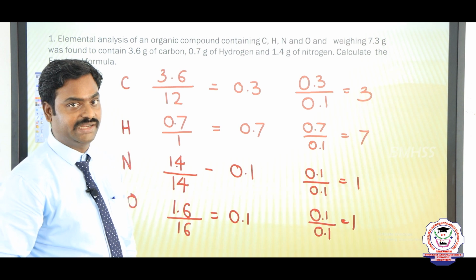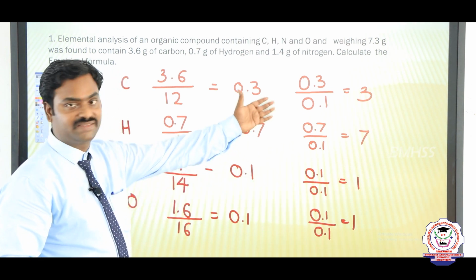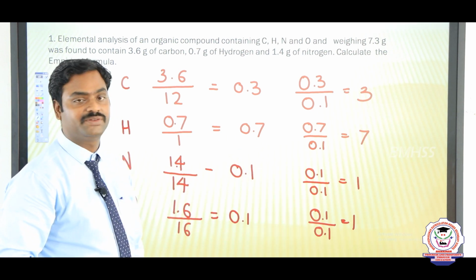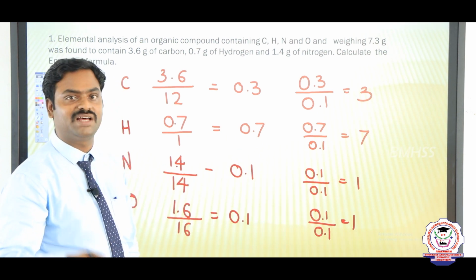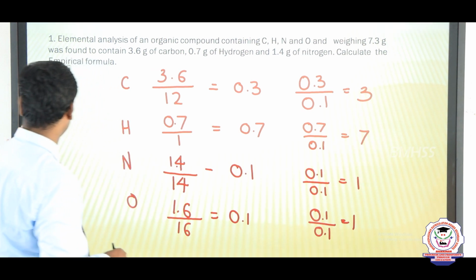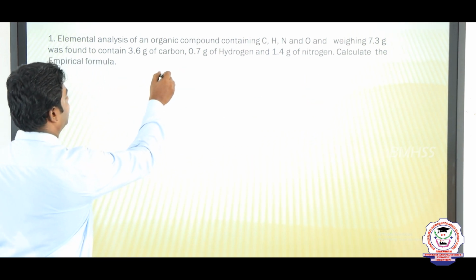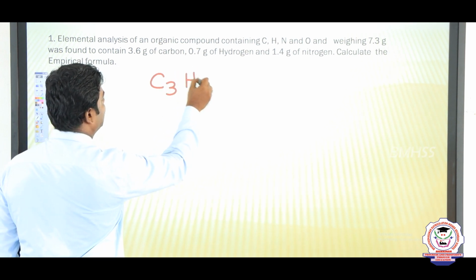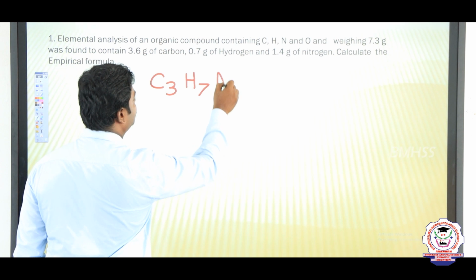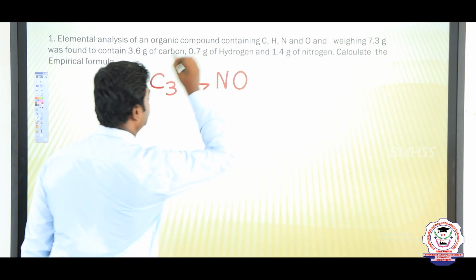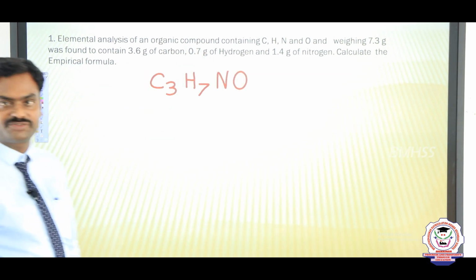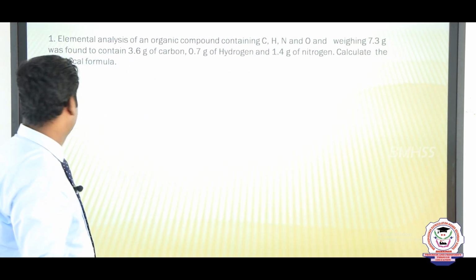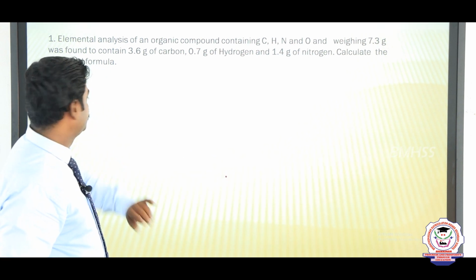So now we have the simplest ratio: carbon 3, hydrogen 7, nitrogen 1, oxygen 1. We have found the answer. The empirical formula of the molecule is C3H7NO, with 1 nitrogen and 1 oxygen. So this is the formula of the organic compound. Now we will move on to the next part.